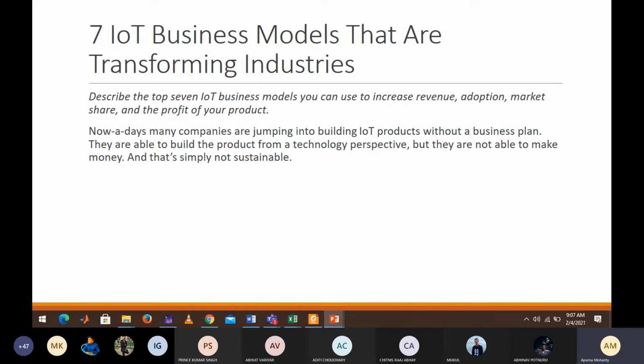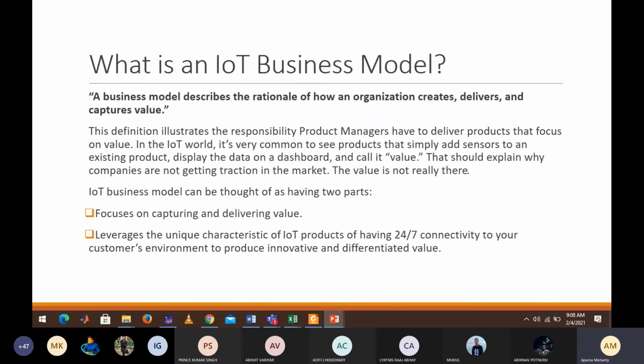If you are designing a product, that means you are creating a business for yourself. Then what kind of models will you be following? That's what your syllabus covers. So what are the models? Let me directly go into this. A business model describes the rationale of how an organization creates, delivers and captures value. So what is value? Suppose you are designing a product. Now there is a misconception that suppose you are designing something, a product, you are designing a normal watch.